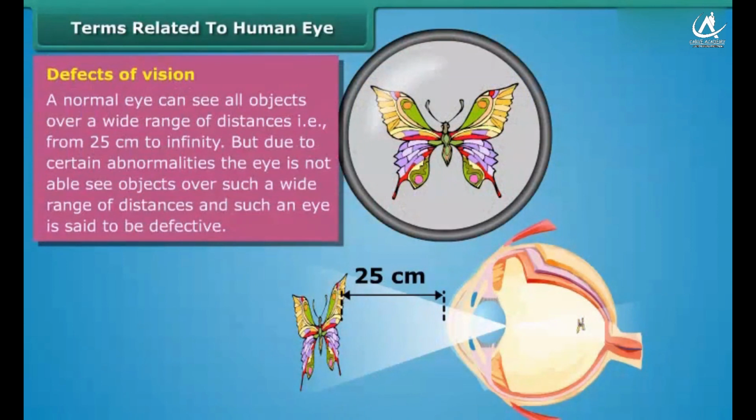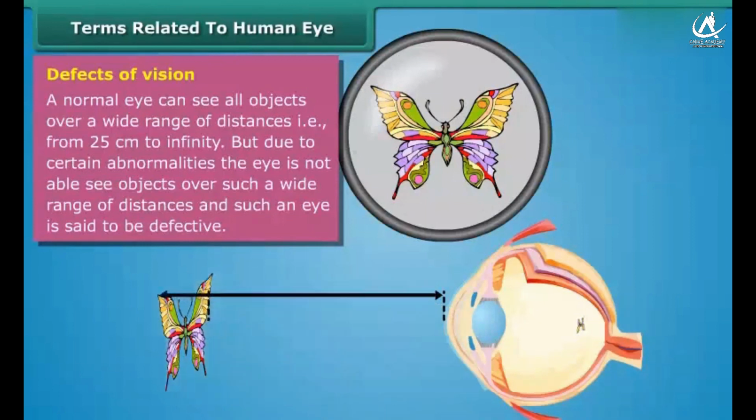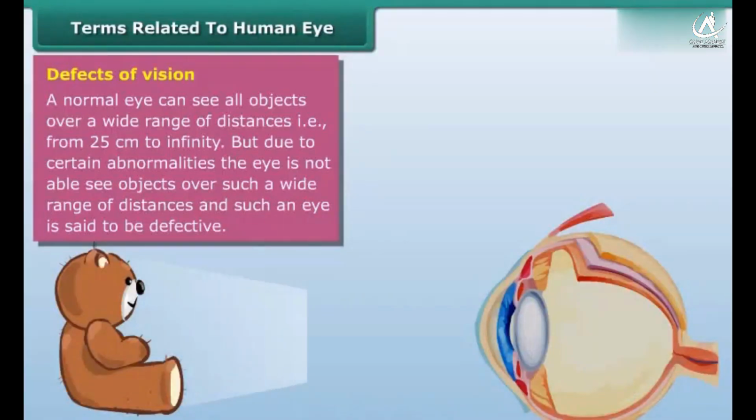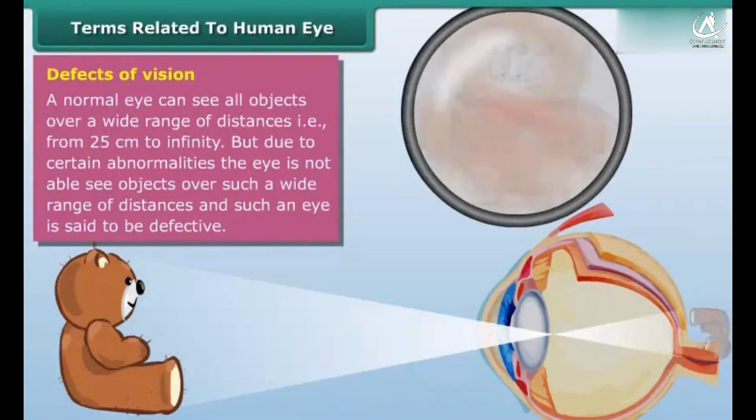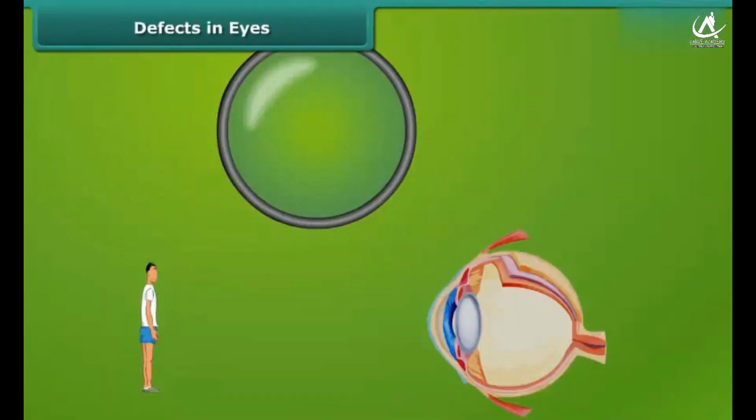Defects of vision. A normal eye can see all objects over a wide range of distances, that is, from 25 cm to infinity. But due to certain abnormalities, the eye is not able to see objects over such a wide range of distances, and such an eye is said to be defective. Some of the defects of vision are